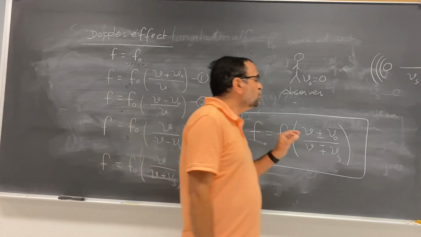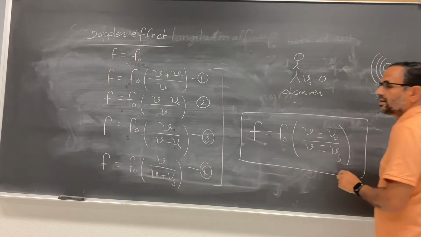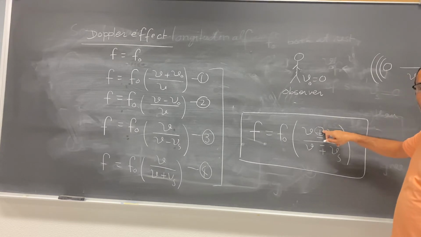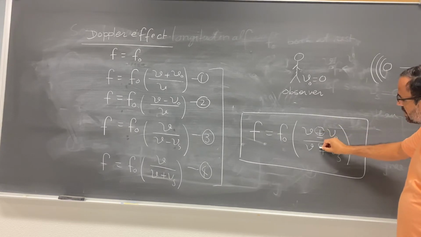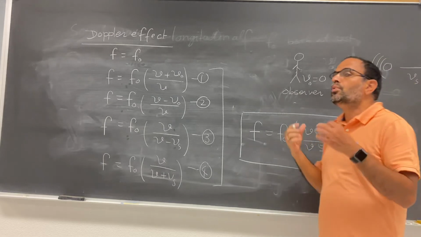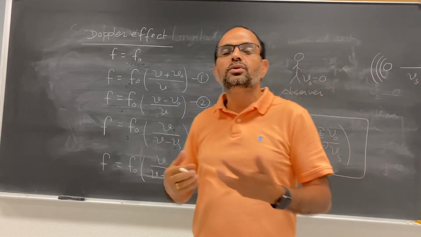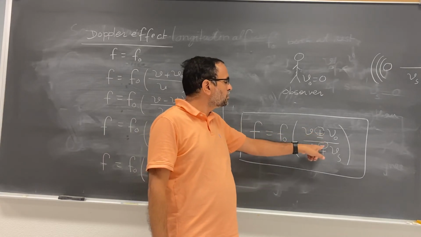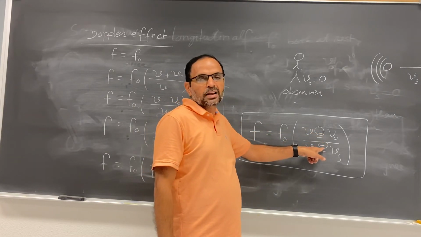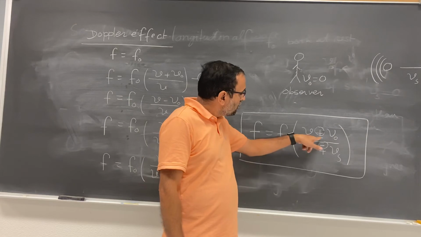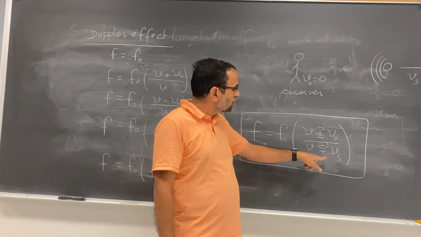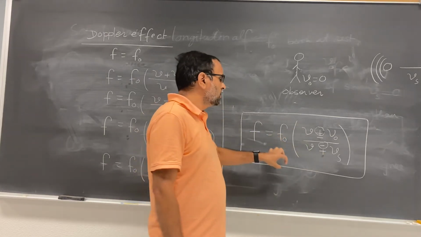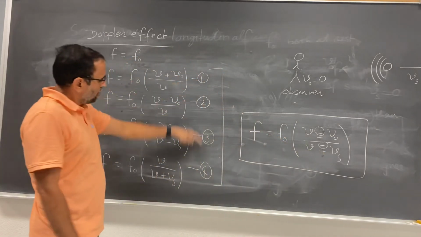Now, how do you use this equation? If you choose the plus sign from the numerator, choose the minus sign from the denominator. For example, if both observer and source of sound are moving, and you choose the plus sign from the numerator, please choose the minus sign from the denominator. If you choose the minus sign from the numerator, choose the plus sign from the denominator. So if you memorize this equation, you can get any equation.